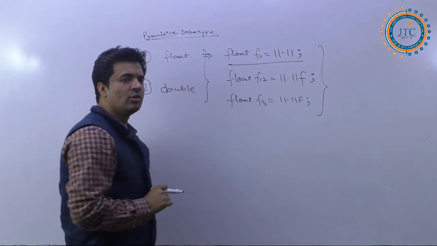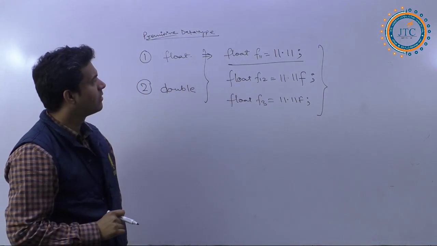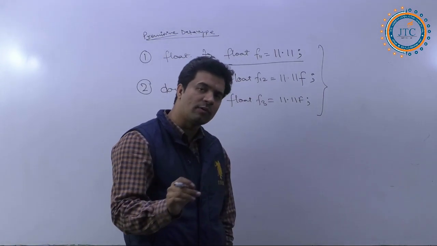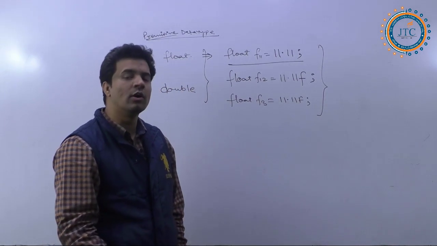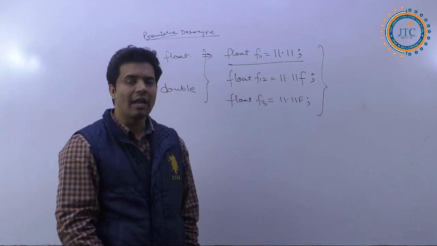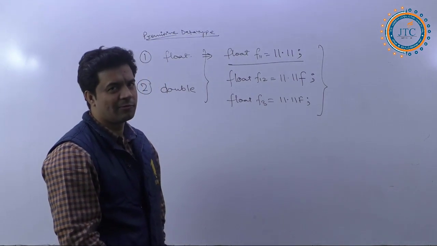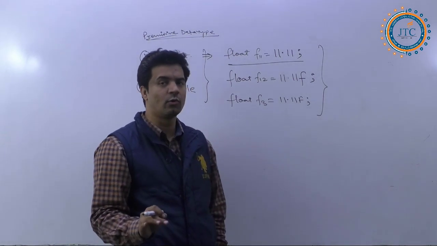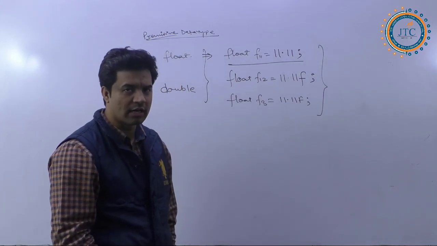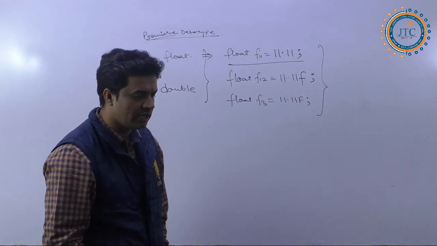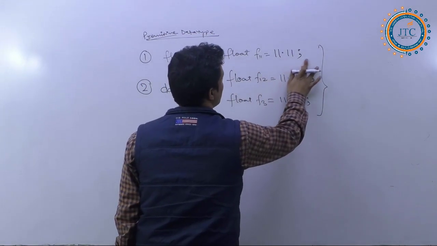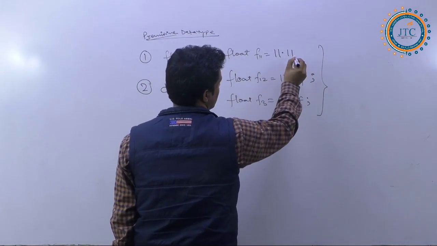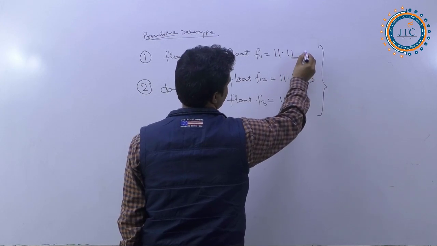Fine. So the very first thing we have is float f11 is equal to 11.11. Remember that whenever you are writing any kind of floating point number, you have not written the f here.